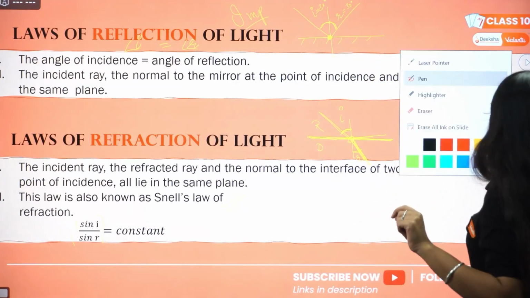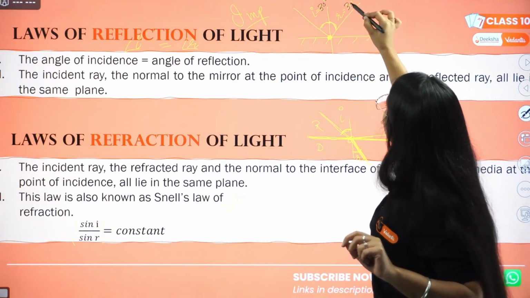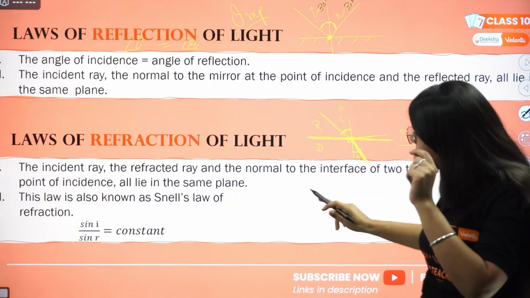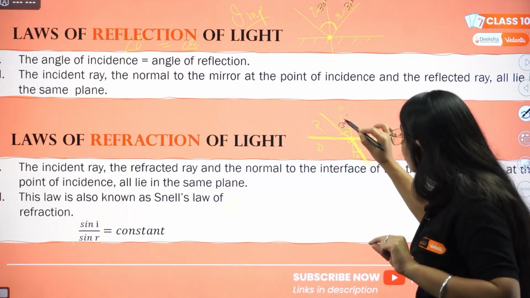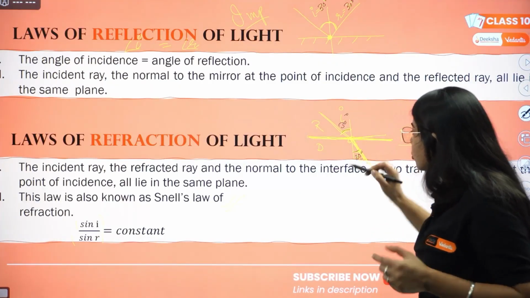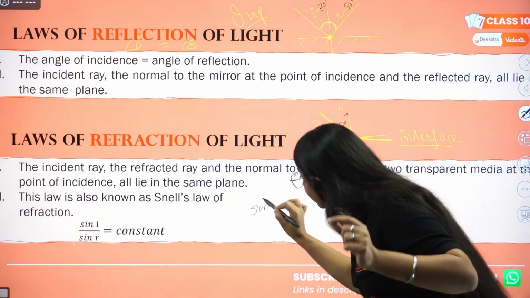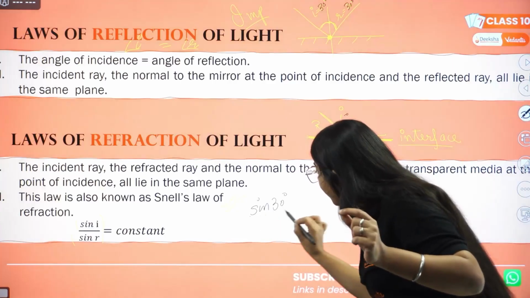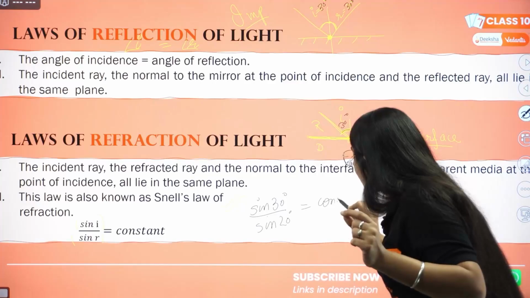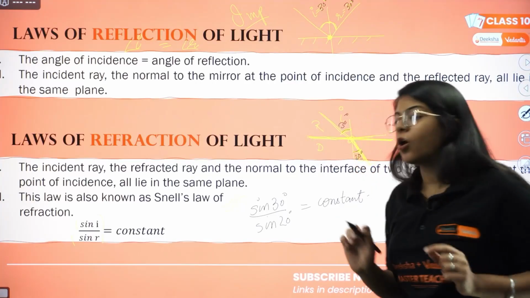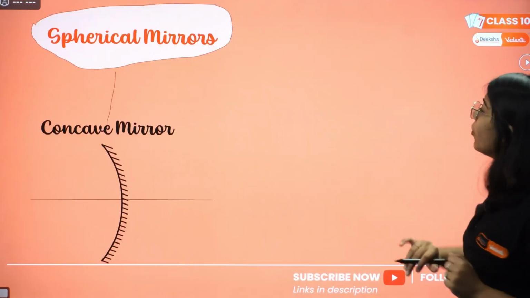Yeah, if angle i is 30 degrees, then the reflected angle was also 30 degrees. But here, the specific values are not the same. Let's say this is 30 degrees and this is, let's say, 20 degrees. So 30 and 20 are not the same, right? But sine of 30 divided by sine of 20 will always be constant. This is the second law of refraction. Done? Understood? Okay, let's move on to the next part.